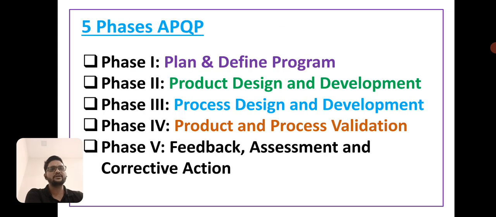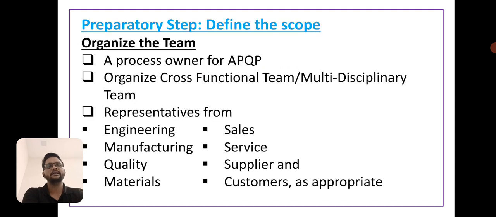Now next are the 5 phases of APQP. First is plan and define program. Second is product design and development. Third is process design and development. Fourth is product and process validation. And fifth is feedback assessment and corrective actions. Now, the preparatory steps that define the scope.